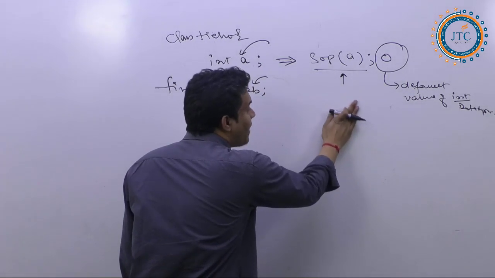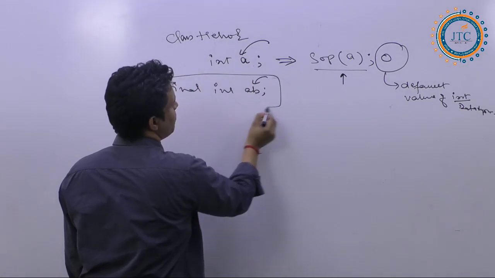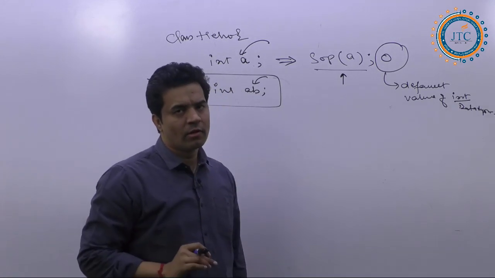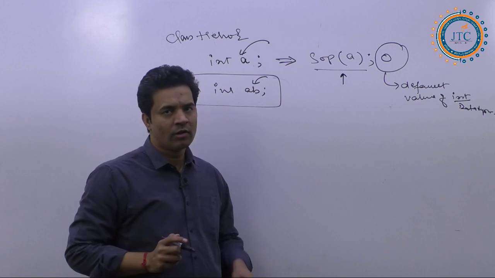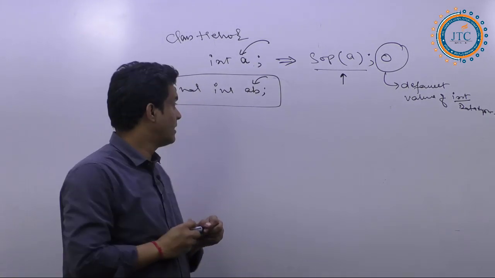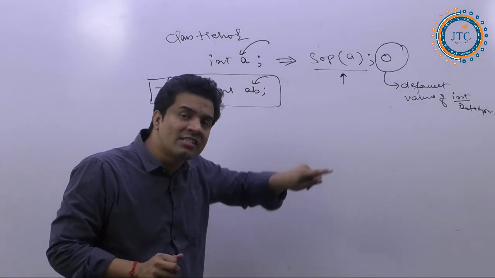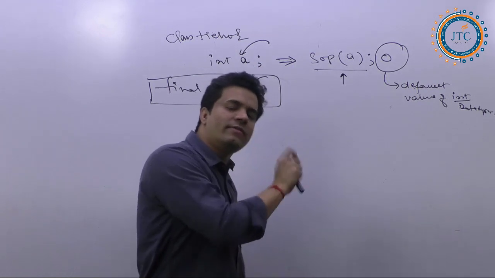Whenever we are declaring any final variable, you must initialize the value explicitly. The developer has to assign the value. Why?